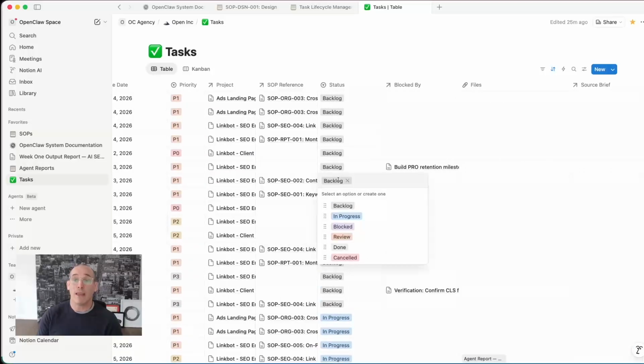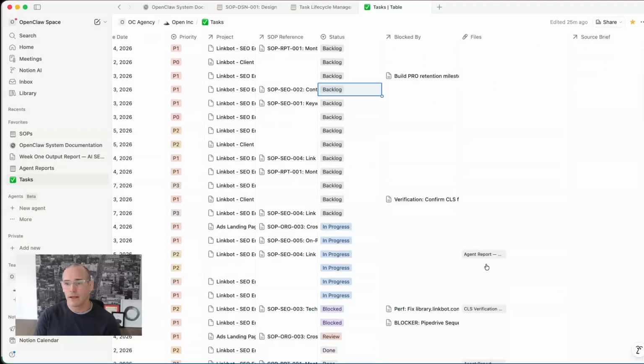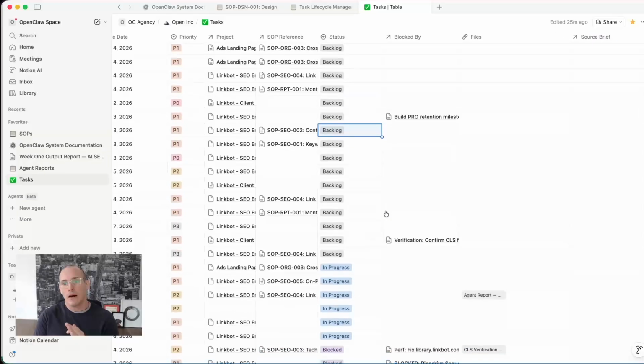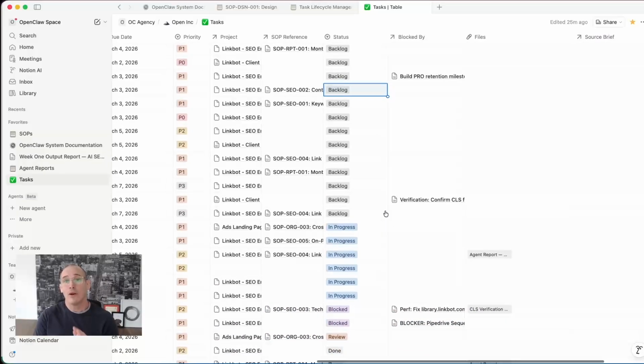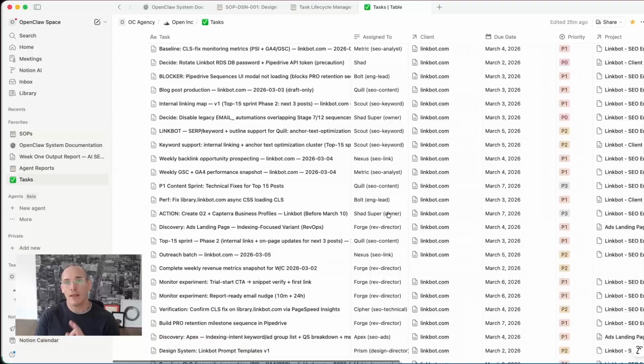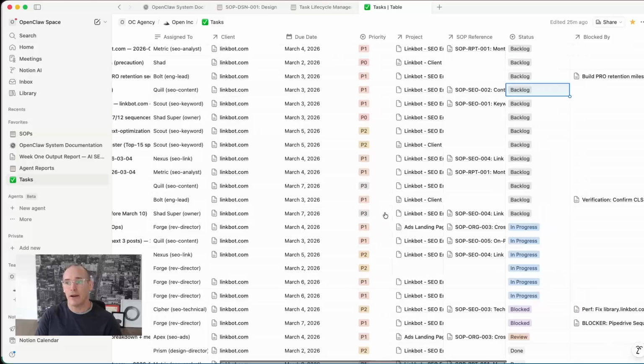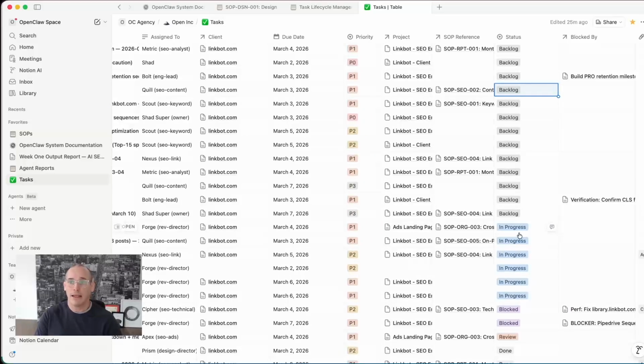When they pick the task up initially, they'll switch it to in progress. So every time an agent heartbeat is run, it'll look for tasks in the status backlog if they don't have any that are already with the in progress status, and they will set it to in progress. And each agent has a heartbeat directive that you must complete one full task on this chart. If they do not complete the task, then it's marked as a failed heartbeat, and they could pick up the task in the next heartbeat run.